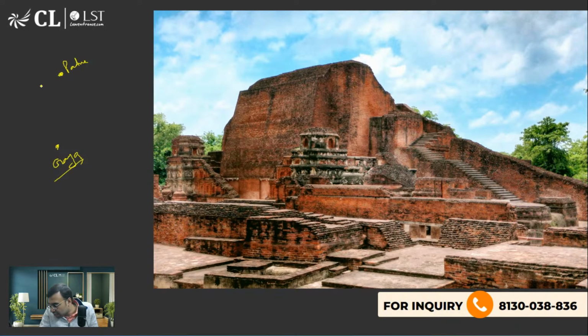हाँ, Amartya Sen is that economist, right? वही Nobel Prize winner.